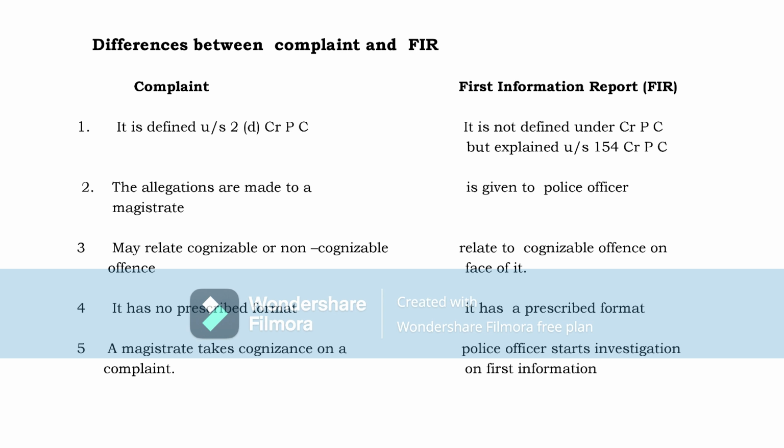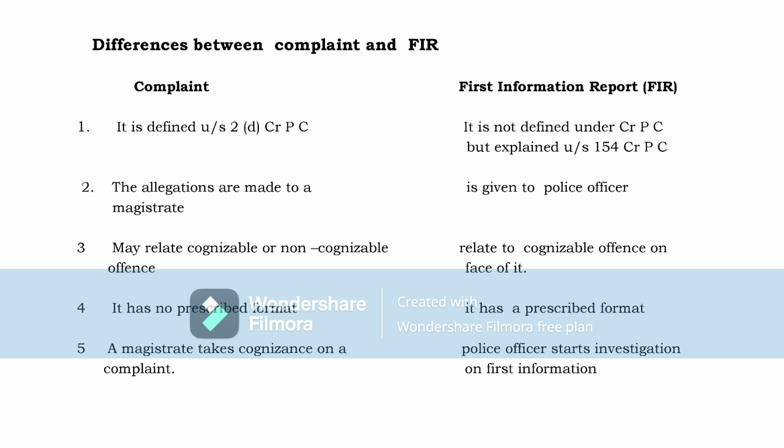Third, a complaint may relate to a cognizable or non-cognizable offence. You can give a complaint to the magistrate with respect to either a cognizable offence or a non-cognizable offence. But the first information report must be given to the police officer only in relation to cognizable offences. Only in cognizable cases does the FIR have to be recorded by the police officer, because he has the powers to investigate the case. But in non-cognizable cases, he has no power. So FIR will not be recorded.